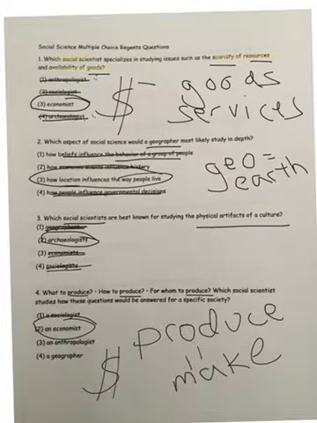So produce, scarcity, resource, goods, those are all words that have to do with an economist. So when you're doing multiple choice questions, this is what your paper should look like. You should have notes, you should have highlighted, you should have things crossed off. Okay, we're going to try it again on the next 4.